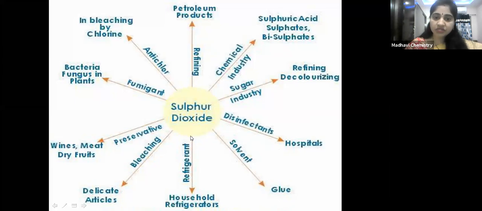Next, as a refrigerant, sulfur dioxide can be used in household refrigerators. For bleaching delicate articles, sulfur dioxide can be used. As a preservative for wines, meat, and dry fruits, sulfur dioxide can be used. As a fumigant, against bacteria and fungus in plants, sulfur dioxide can be used. Next, as an anti-chlor in bleaching by chlorine, sulfur dioxide is used. So these are many uses of sulfur dioxide. Go through this flow chart, children, and remember a few uses of sulfur dioxide.